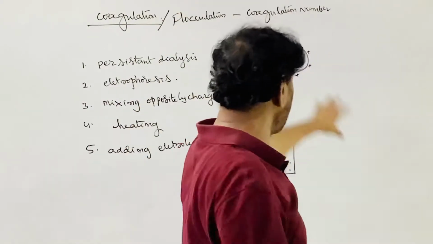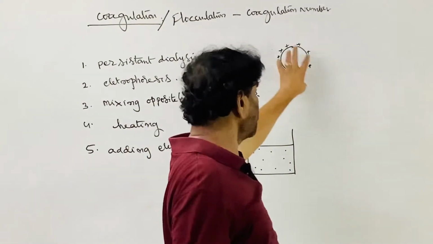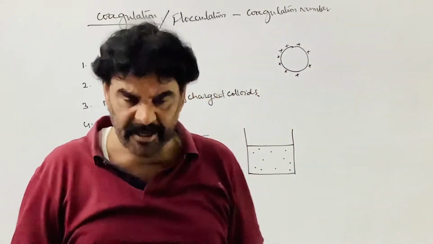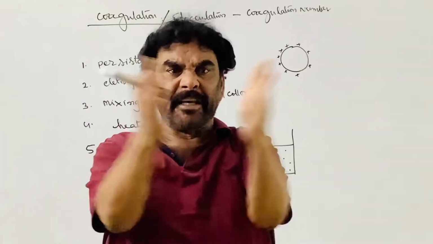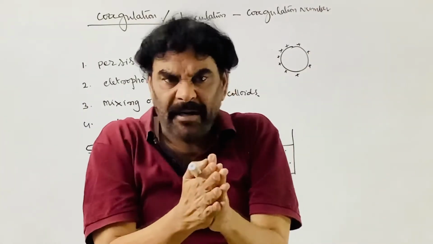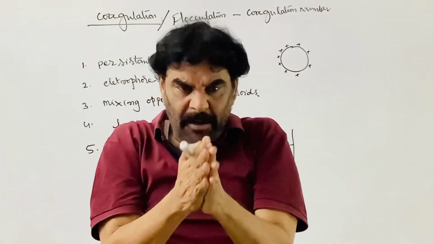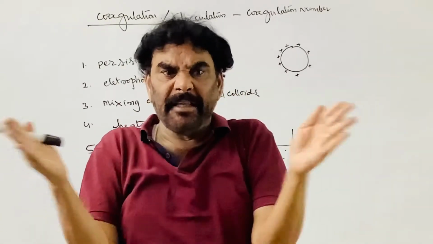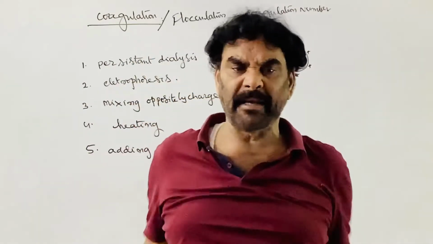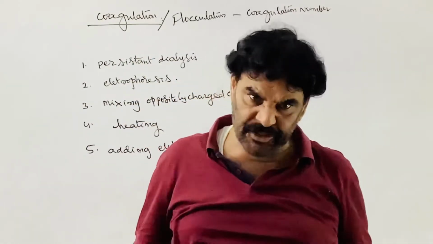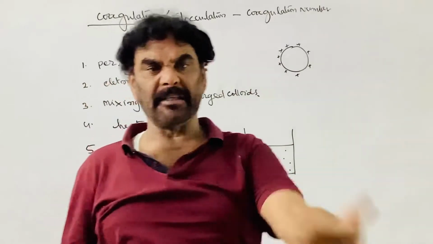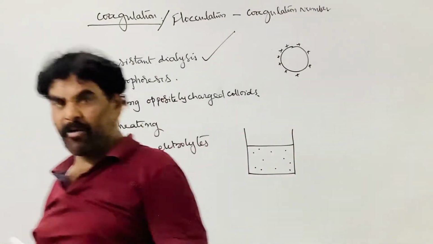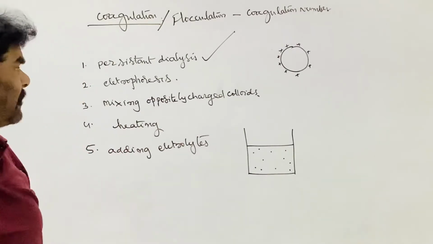Once the charge is decreased, the colloidal particle cannot exist, because it exists only due to the charge. The particles without charge combine and convert into bigger particles, which is coagulation, that is, converting into suspension.